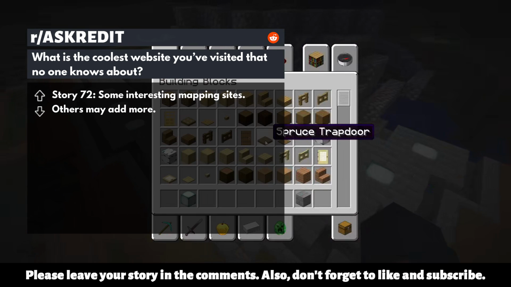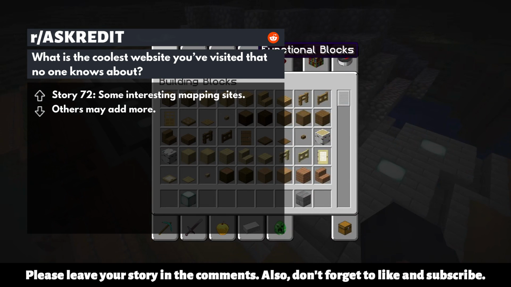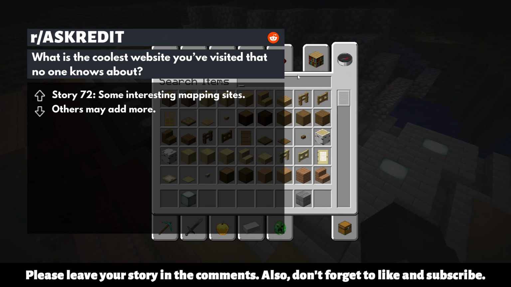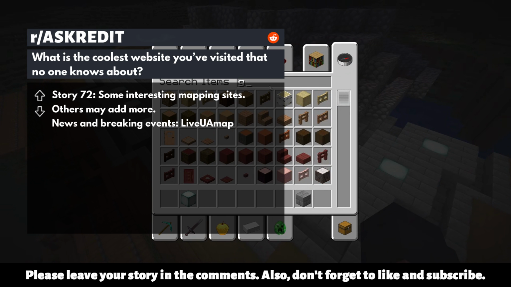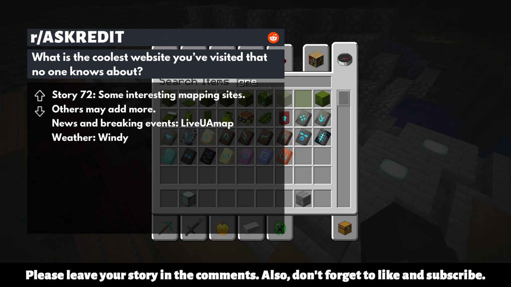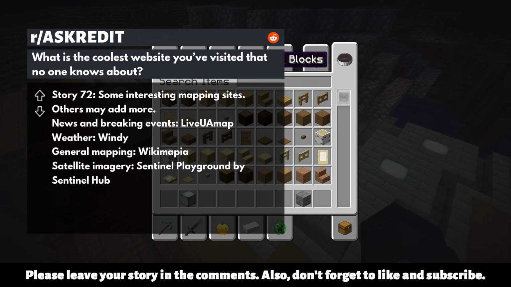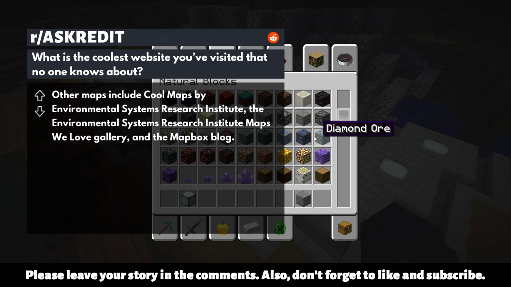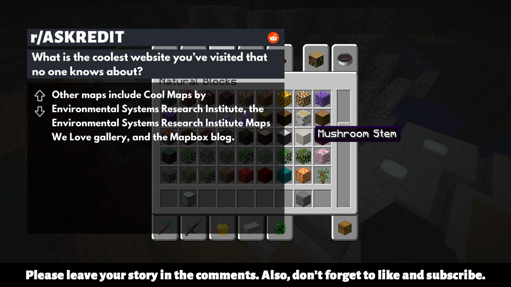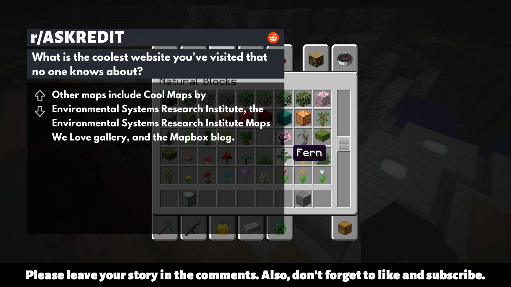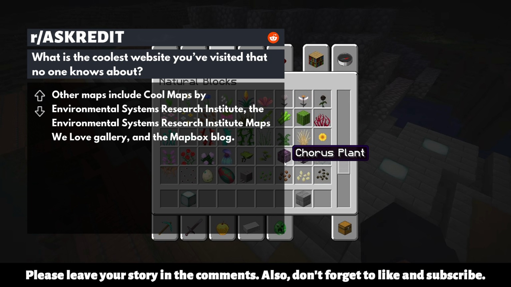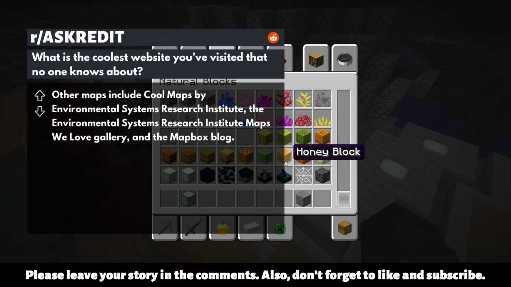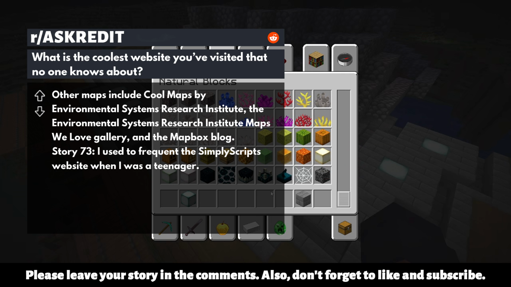Story 72. Some interesting mapping sites. Others may add more. News and breaking events, LiveUMap. Weather, Windy. General mapping, Wikimapia. Satellite imagery, Sentinel Playground by Sentinel Hub. Air quality, Purple Air Map. Other maps include Cool Maps by Environmental Systems Research Institute, the Environmental Systems Research Institute Maps We Love Gallery, and the Mapbox blog.